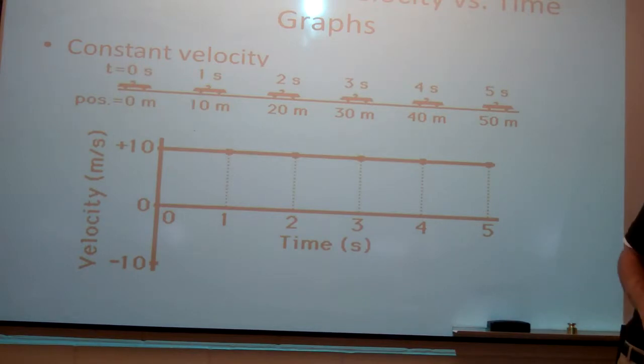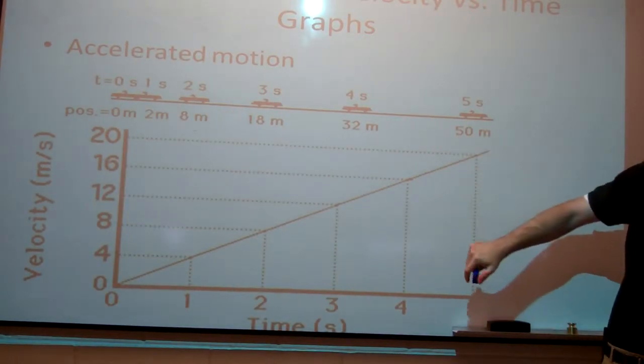So what do you think the slope of that line represents? Do you have any guesses? What's the acceleration of the car? 0. The slope of the line is 0. What do you think the slope of the line represents? Acceleration. So the slope of the line of a velocity versus time graph represents acceleration.